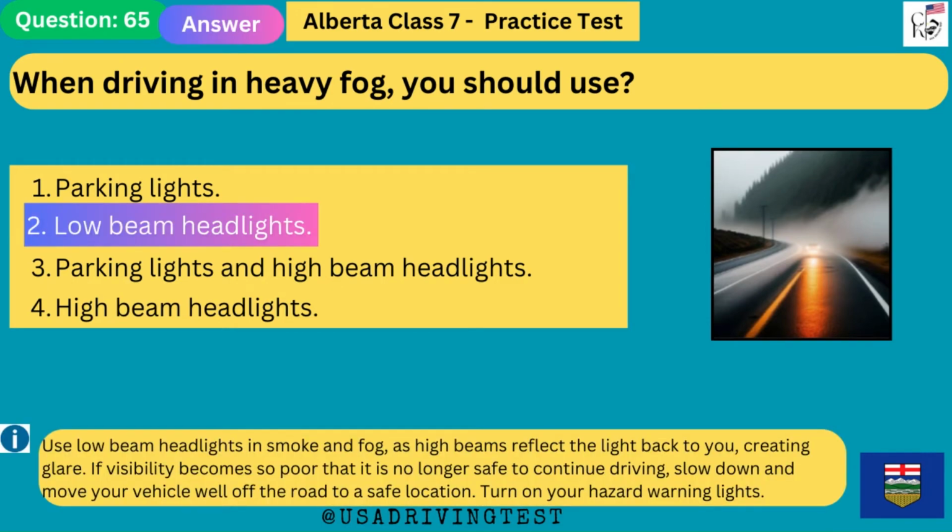Low beam headlights. Use low beam headlights in smoke and fog, as high beams reflect the light back to you, creating glare. If visibility becomes so poor that it is no longer safe to continue driving, slow down and move your vehicle well off the road to a safe location. Turn on your hazard warning lights.